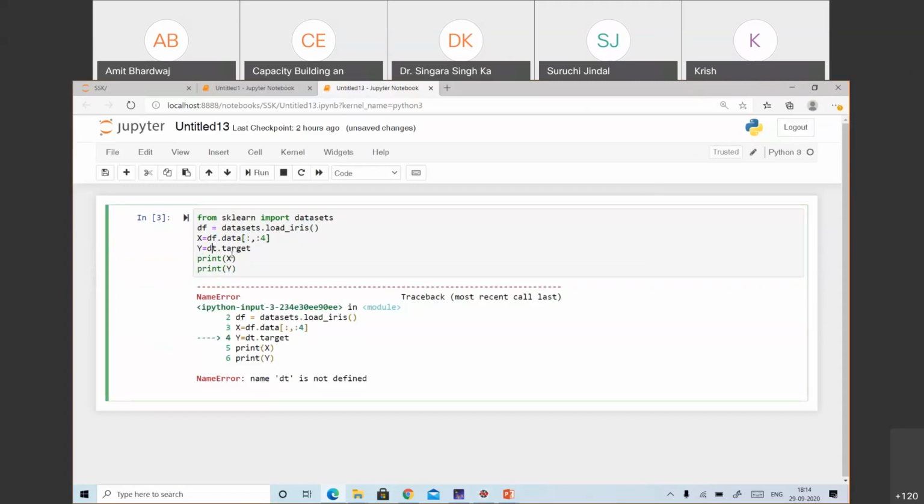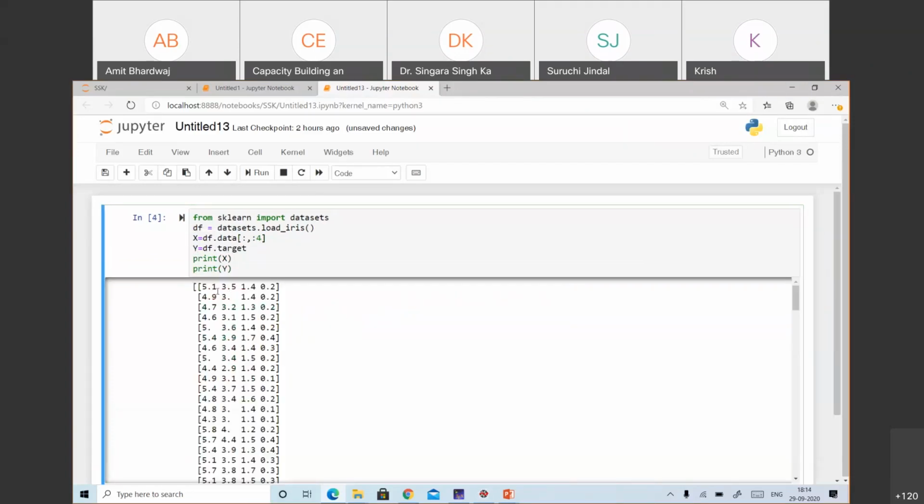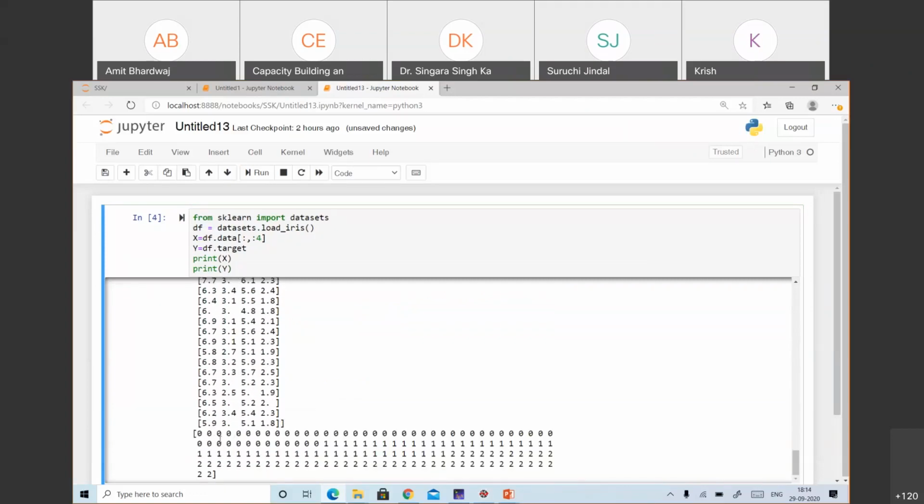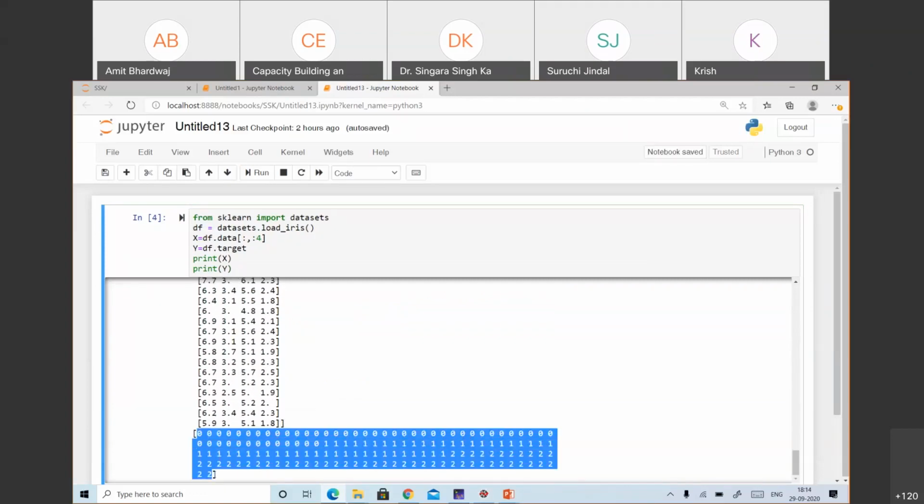Okay, it is df, sorry. So this is my x data, and in the second part I have the y data, which is the output data. As we all know, we have 3 classes in this data set and 150 records, and each class has 50 rows. So there are a total of 5 columns: 4 are of the input type and 1 is the output type.